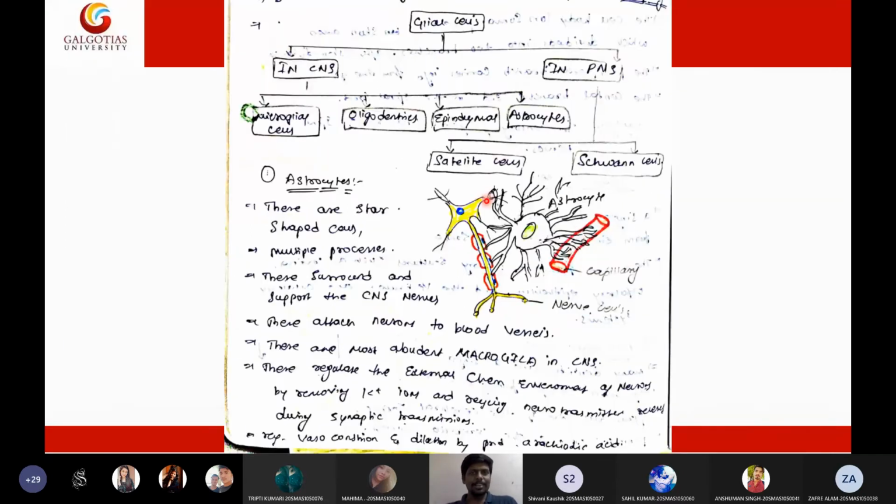Then tell me, which cell will produce CSF? What cell will synthesize or produce cerebrospinal fluid in the brain?